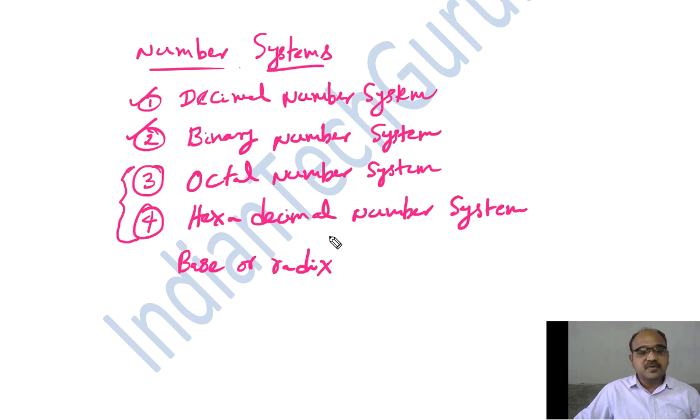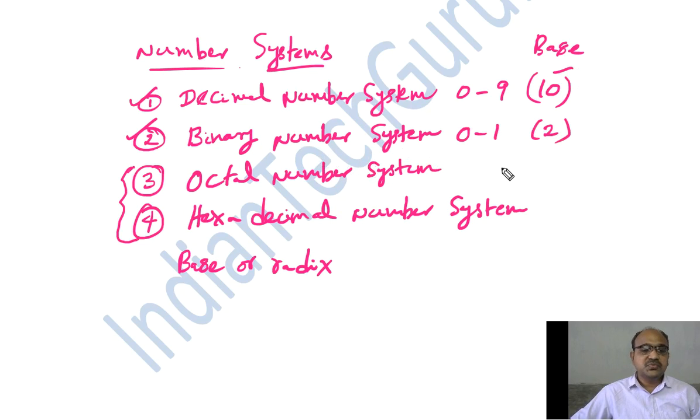This base or radix is nothing but how many symbols are there in that particular number system. For example, in the decimal number system, it contains symbols 0 to 9, so 10 symbols. The radix or base of the decimal number system is 10. In the binary number system, there are only two numbers, 0 and 1, so the base is 2.